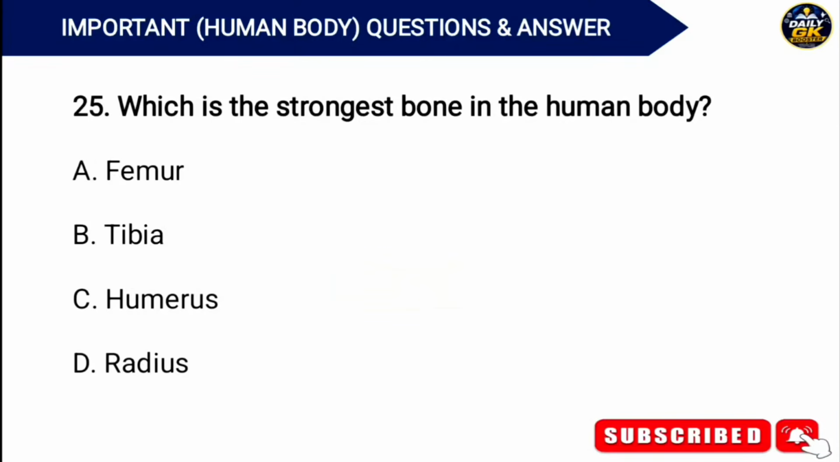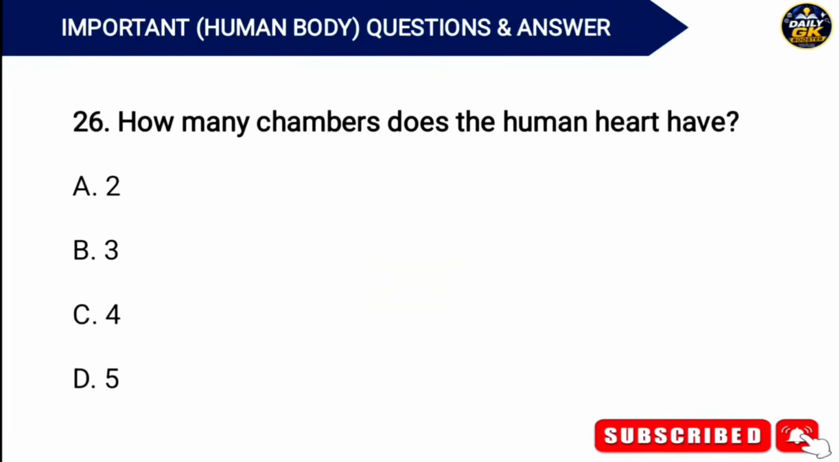Which is the strongest bone in the human body? Answer. Option A. Femur. How many chambers does the human heart have? Answer. Option C. 4 chambers.